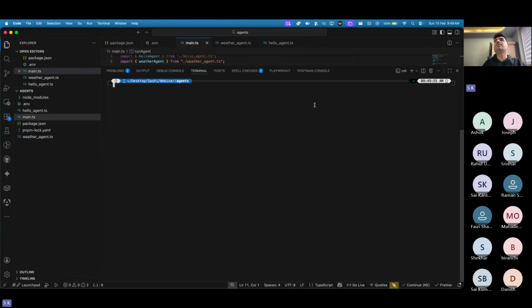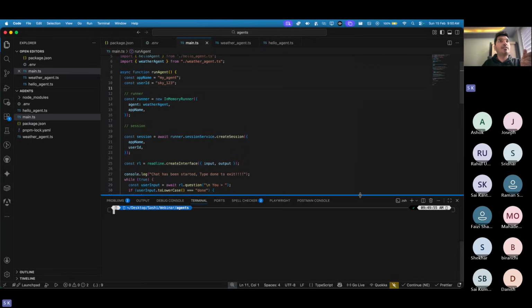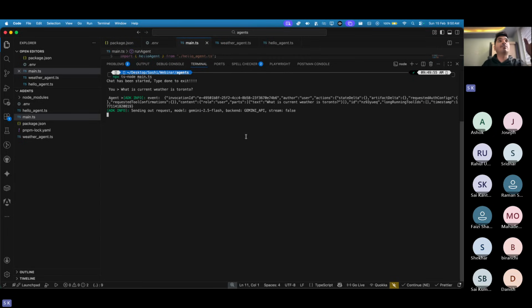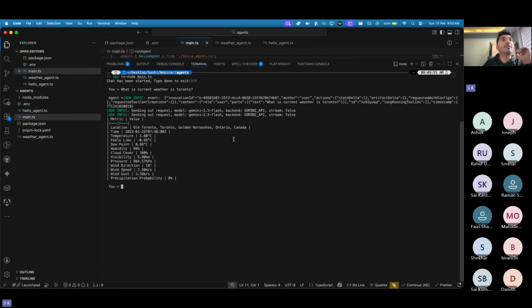Let me just see if everything is in place. Yes, we have a weather agent. Yes, we have a runner. Okay, done. Now I'll say npx ts-node main.ts. Now you will say, hey, what is current weather? Currently, I just have one city, that's fine. I hit enter.